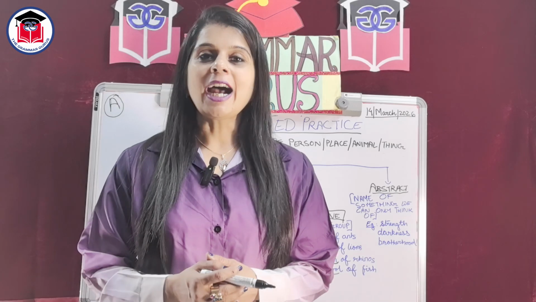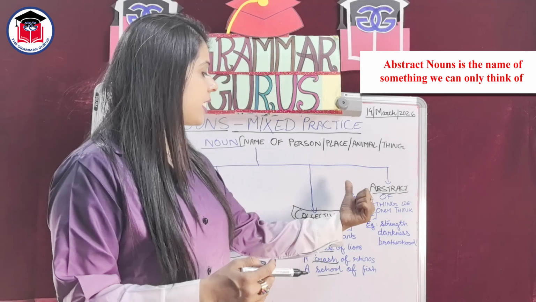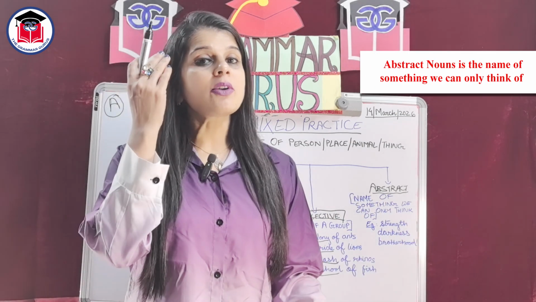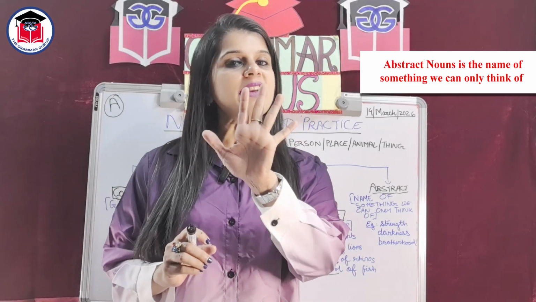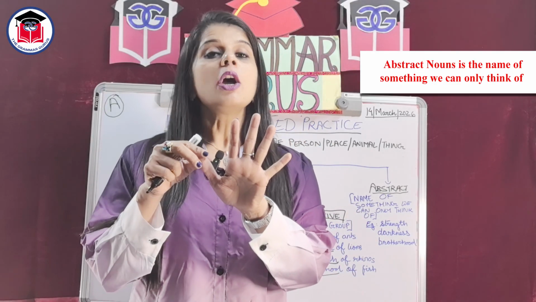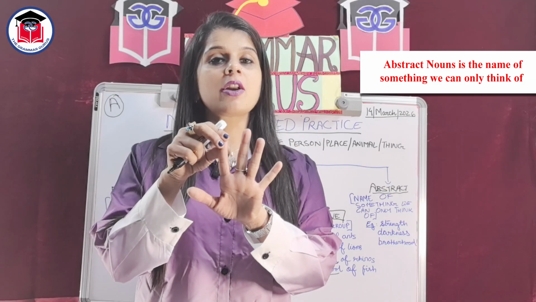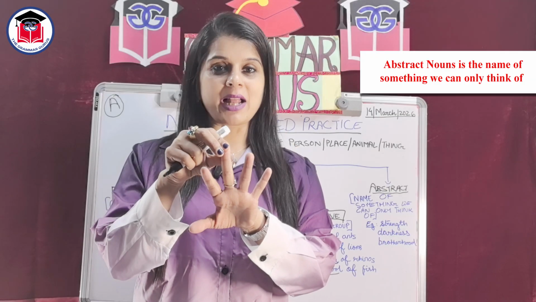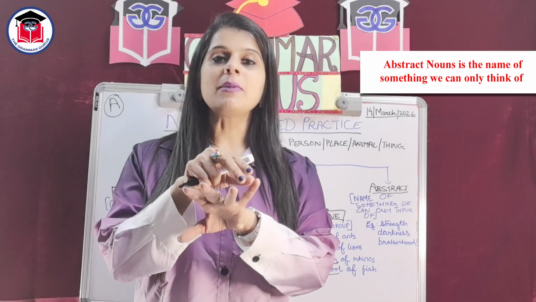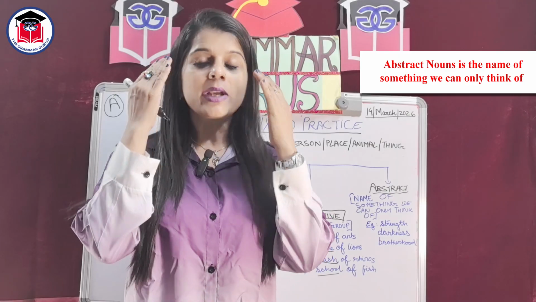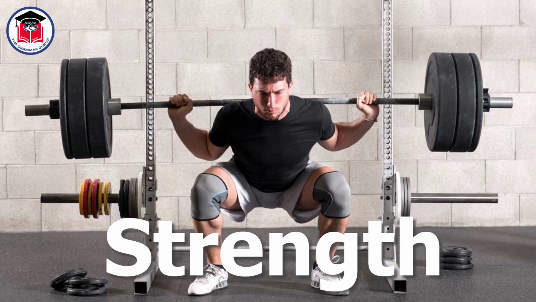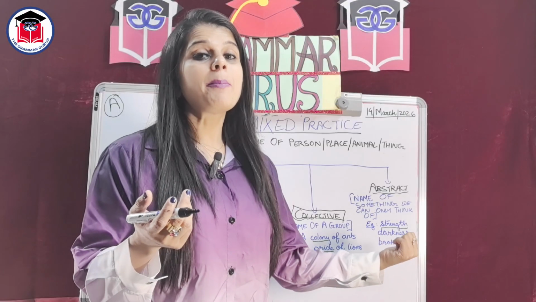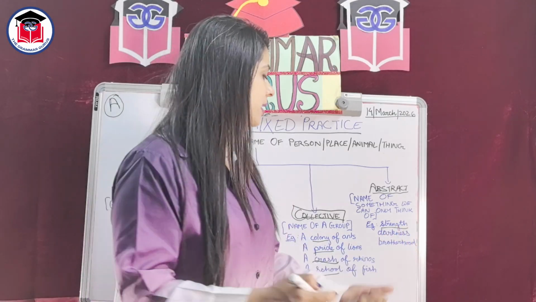And lastly, abstract nouns. Abstract noun is the name of something that we can only think of but cannot perceive by our five sense organs. That is, we cannot touch them, we cannot see them, we cannot smell them, we cannot taste them, and we cannot hear them. We can only think of them. They are in our mind. For example, strength. We can only think of strength. We cannot perceive it by our five sense organs.